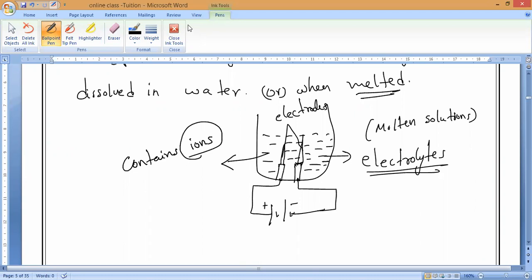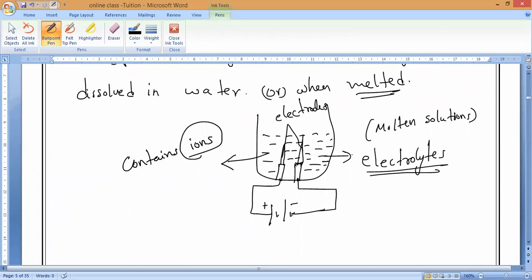So when do ionic compounds conduct electricity? When they are dissolved in water. So why are they unable to conduct in solid state? What is the reason?